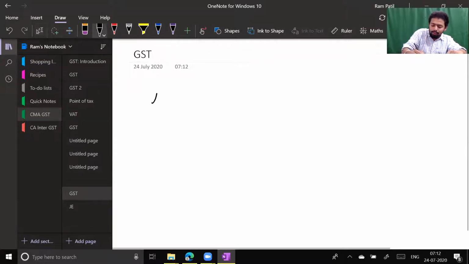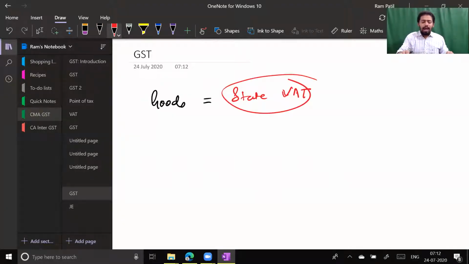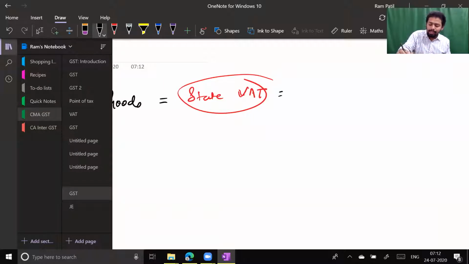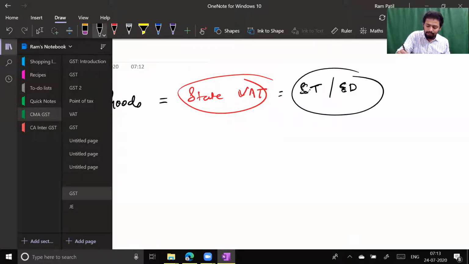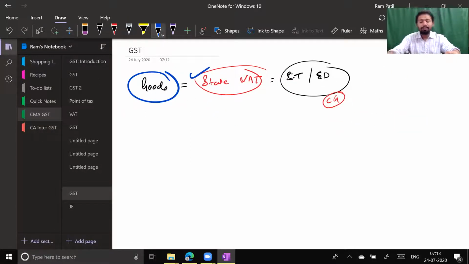If you are supplying goods, you are registered under state VAT. And therefore, you are not able to get any credit of service tax or excise duty, because service tax and excise duty are central government taxes. So what used to happen, a goods supplier was registered only under state VAT, but he had to pay service tax also because he had to take a lot of services.